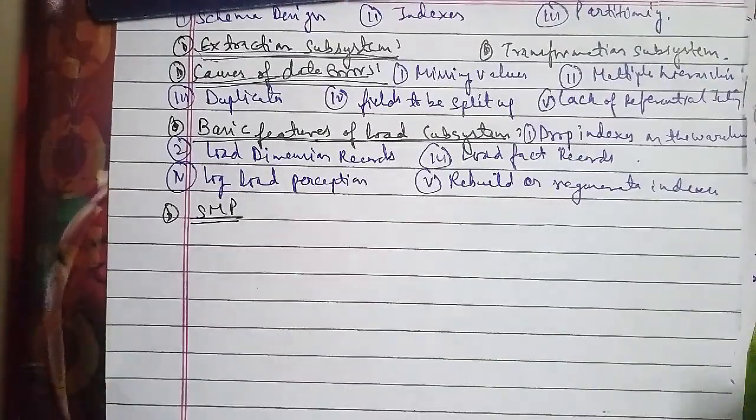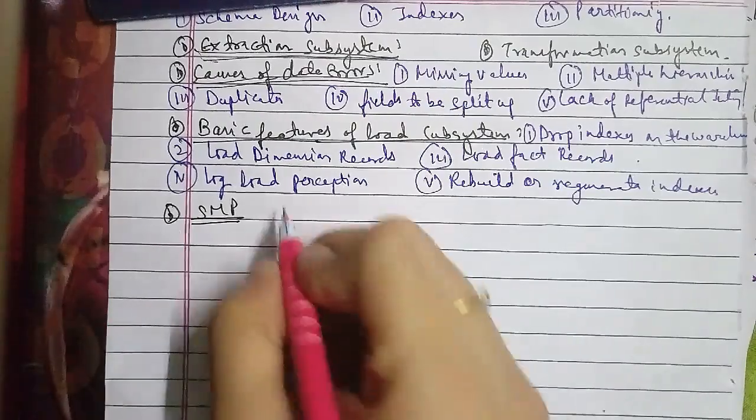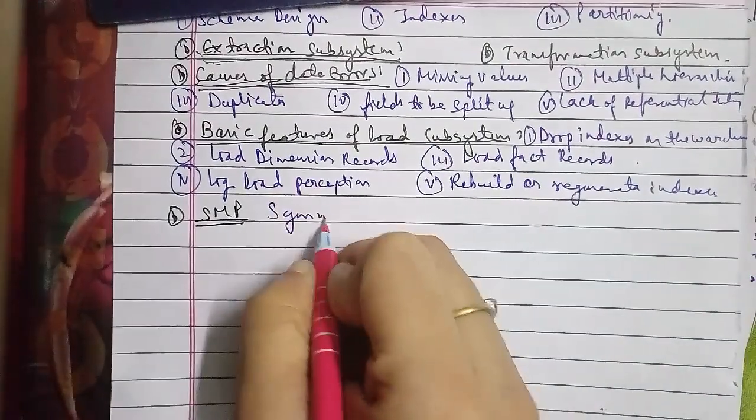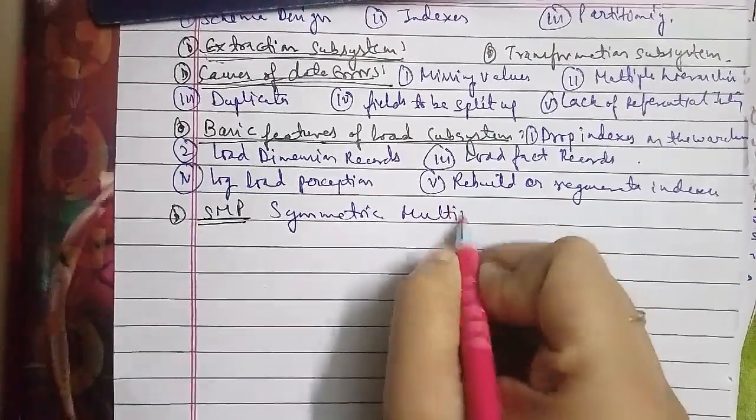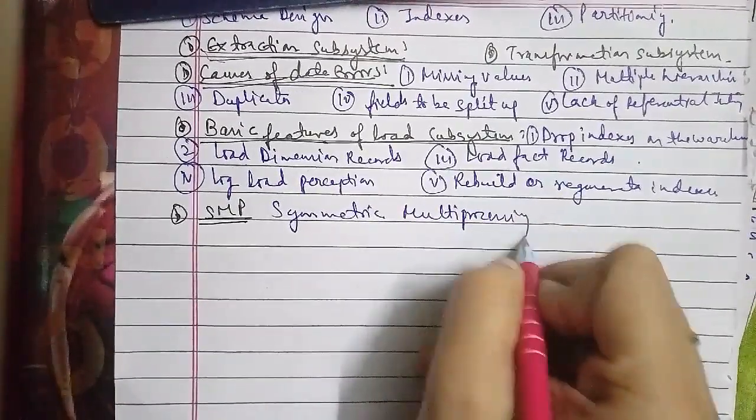The second is round robin partitioning. And the third is hash partitioning.